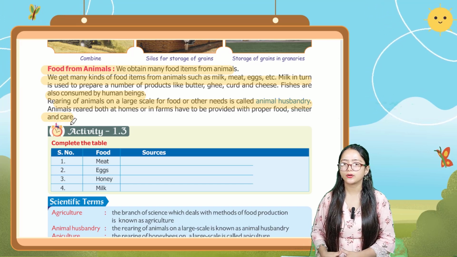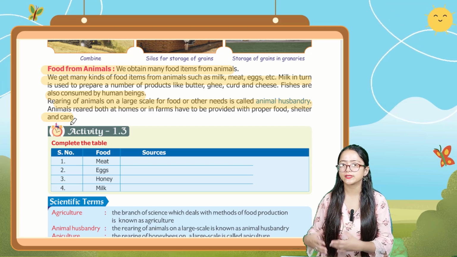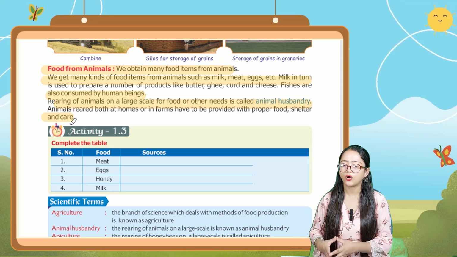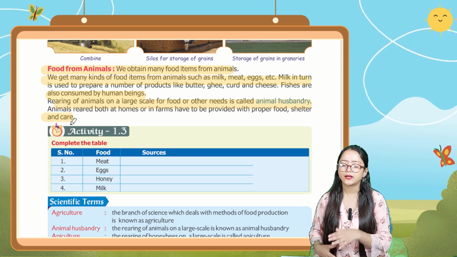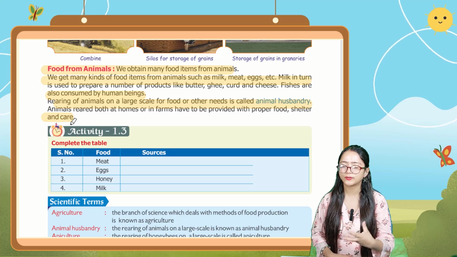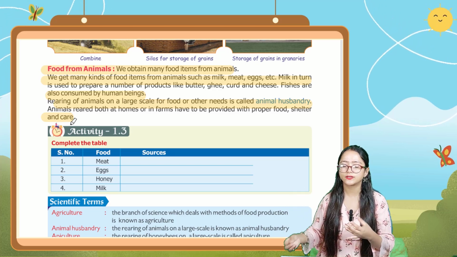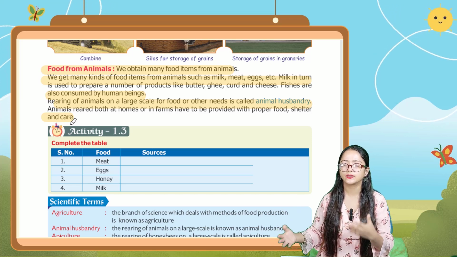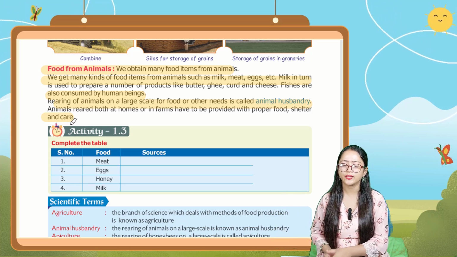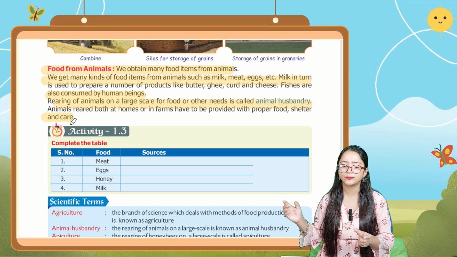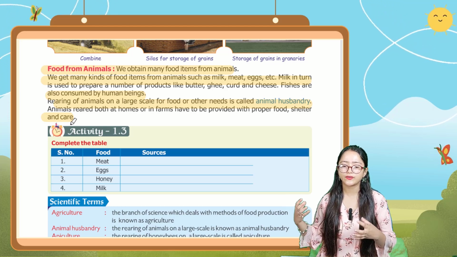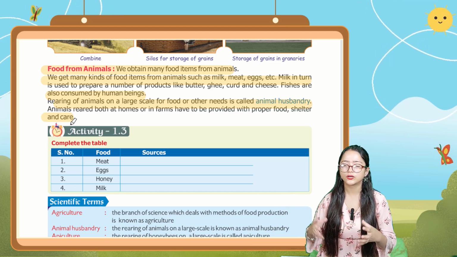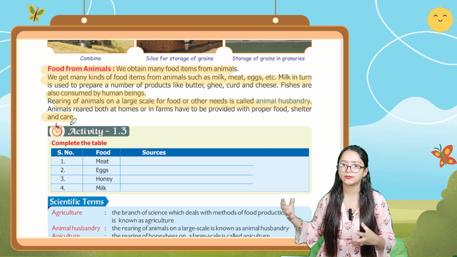So it is telling about what type of food we obtain from animals. For example, from cow we obtain milk, from hen and ducks we obtain eggs. The milk which we obtain from cow is converted into various types of products, like butter, ghee, curd, cheese, etc. Fishes are consumed by human beings, and the rearing of animals on a very large scale for food or for other needs is known as animal husbandry.